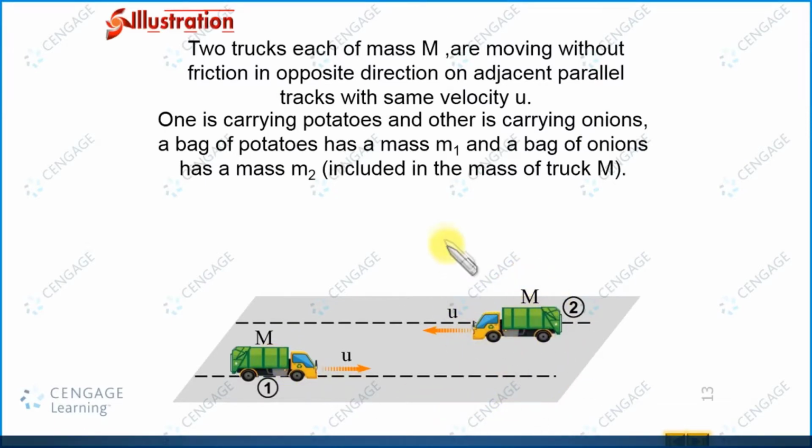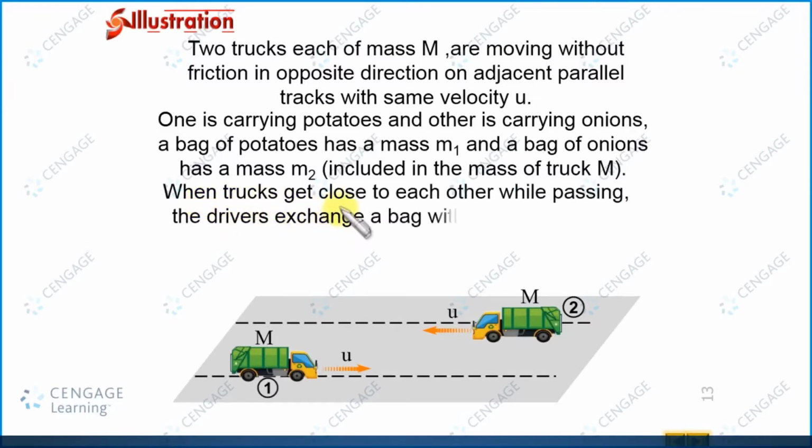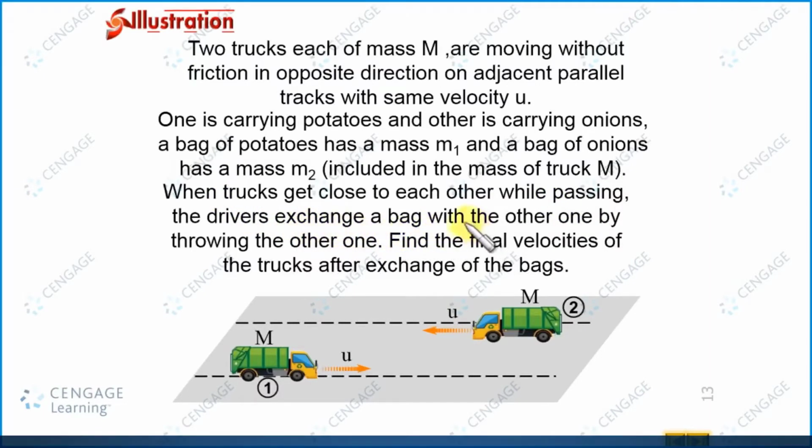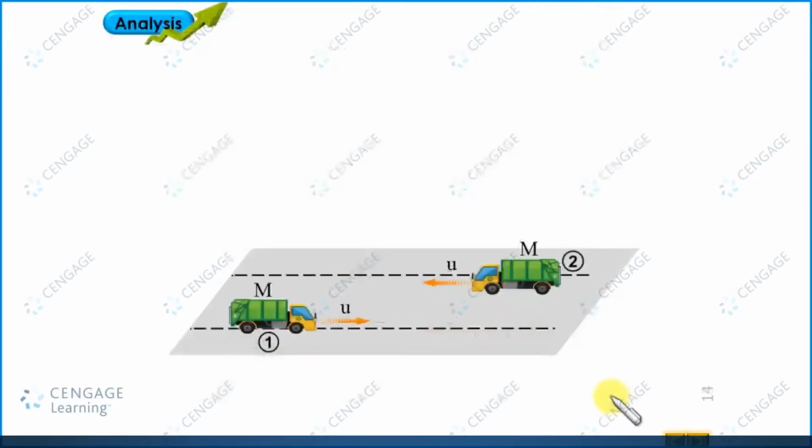That means capital M is the mass of the track plus the bag of the onion or potato, and a similar statement holds for the other. In the next part of the question, it is given that when trucks get close to each other while passing, the drivers exchange a bag by throwing it to the other one. Find the final velocities of the trucks after the exchange of the bags. We need to calculate the velocity of both trucks after exchanging the onion and potato bags. So let us make the diagram on the next page.